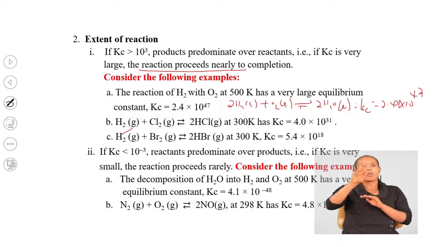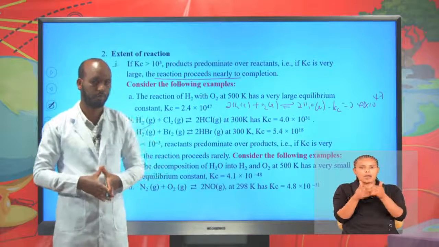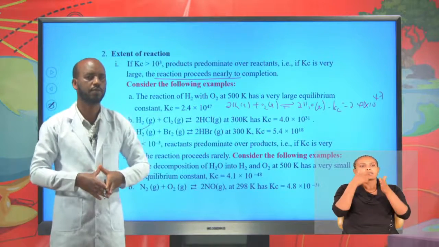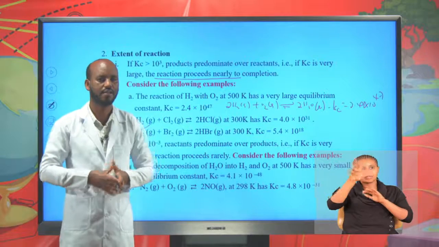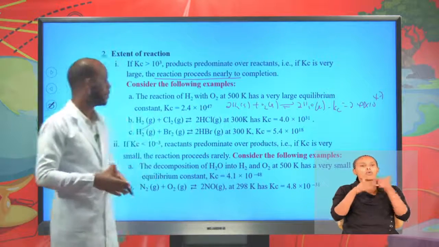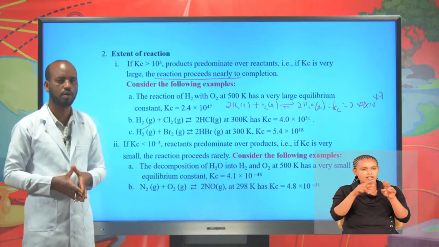Again, the value of Kc is very large, 5.4 times 10 to the power of 8. Now this reaction proceeds nearly to completion. Therefore, if the value of Kc is very large, greater than 10 to the power of 3, then the reaction goes to completion.